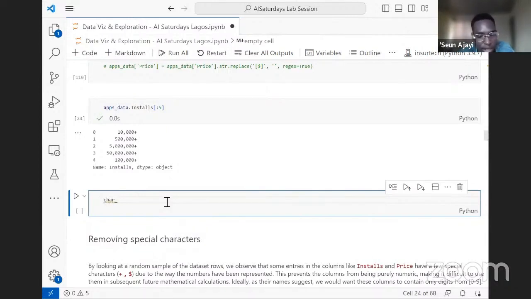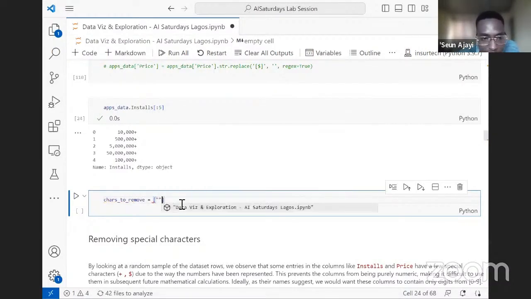A good way to do this is I'll be creating a variable, a list called characters to remove. Then we want to pass in the characters that are present in the install column.